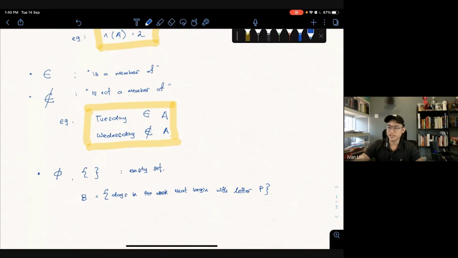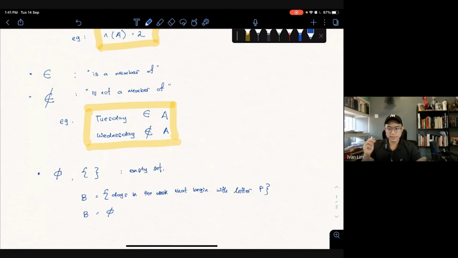Monday, Tuesday, Wednesday. Okay, no such day. So if there's no such element, we can say that B is an empty set. It's denoted by this symbol, a circle and then a slash. This is also another Greek symbol. So you just need to remember this, a circle and a slash.